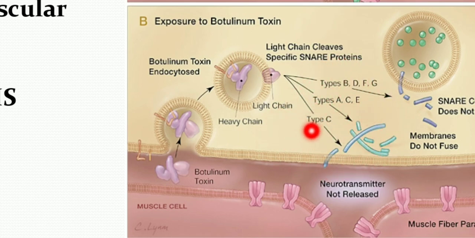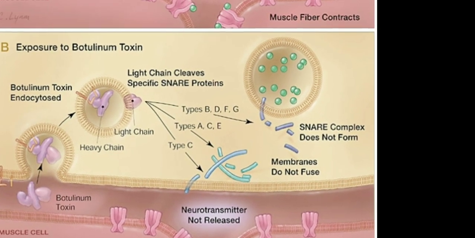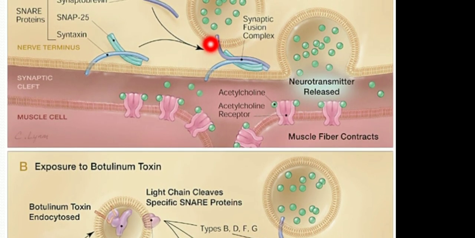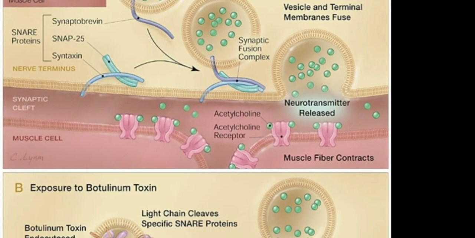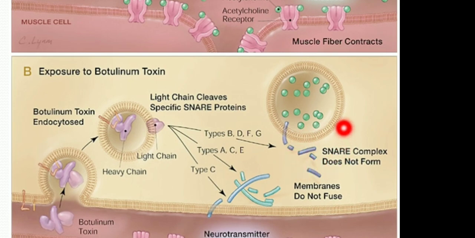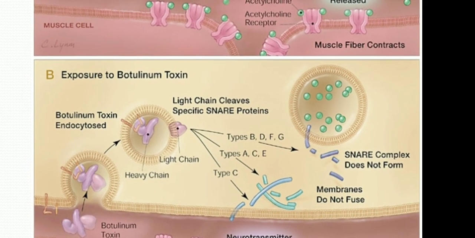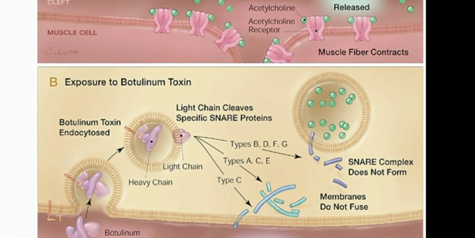Okay, so all these serotypes disrupt the SNARE protein complex, and this binding which takes place normally, this binding with the synaptic vesicle and the complex doesn't take place here. So this disruption inhibits the release of acetylcholine, leading to flaccid paralysis. Please keep in mind, there is another species of Clostridium, Clostridium tetani. Clostridium tetani causes spastic paralysis, whereas Clostridium botulinum causes flaccid paralysis.